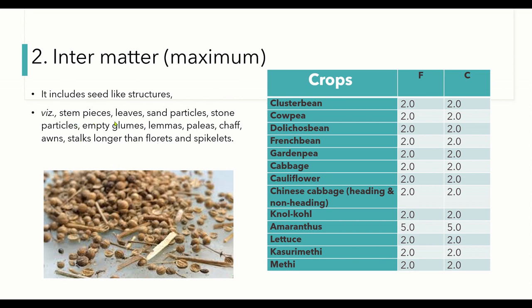It includes stem pieces, leaves, sand particles, stone particles, empty glumes, which resemble the seed materials, which can easily get mixed up with the seed lot. So in this case, to cite an example, for cluster bean we have 2% maximum allowable inert matter, while in case of certified seeds also 2%. Likewise we have 2% for most of the vegetable crops.